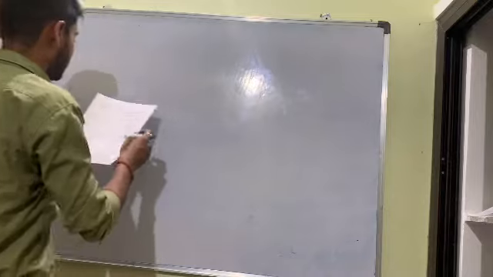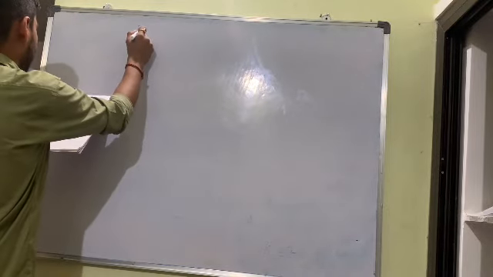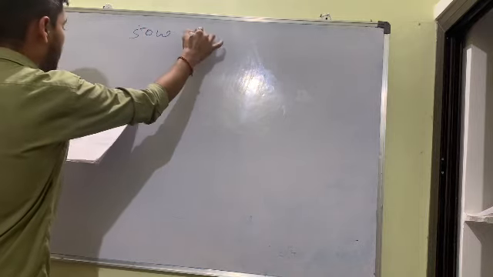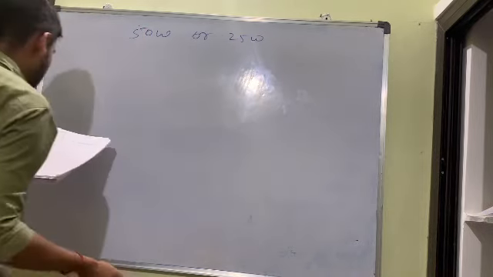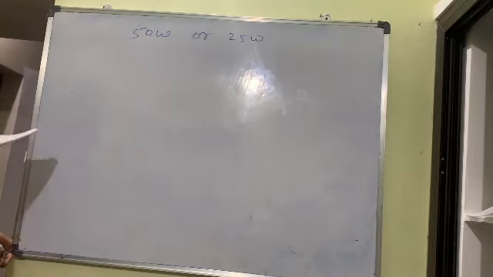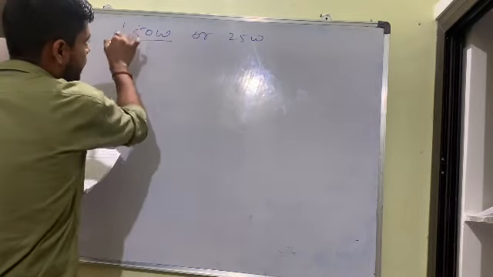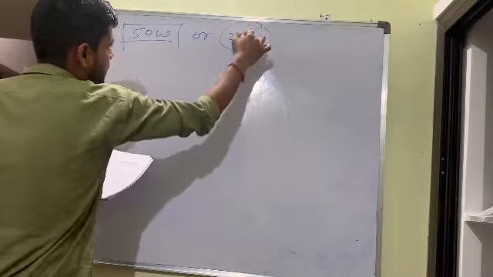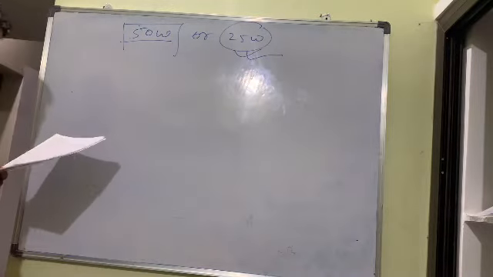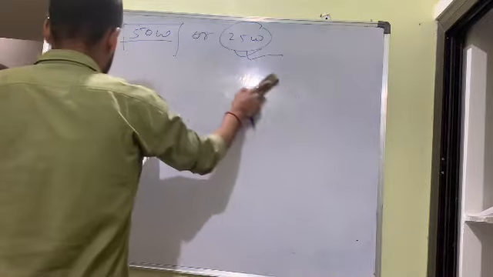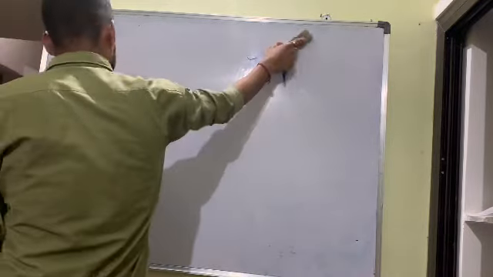Next question again they give. We have two bulbs, which has a higher resistance? We have a 50 watt or a 25 watt. So which has a higher resistance? Simple thing, bacha. Power more, resistance less. So power less, resistance more. Here the 25 watt has the higher resistance. Any doubts? Next.